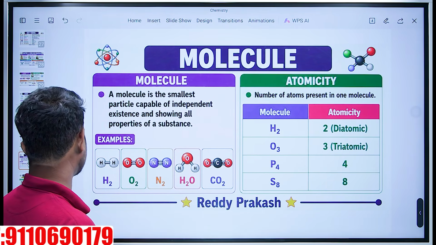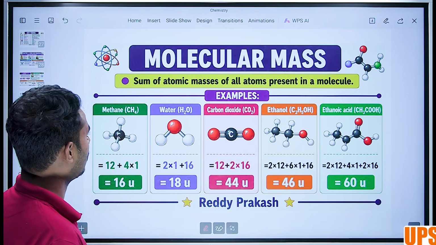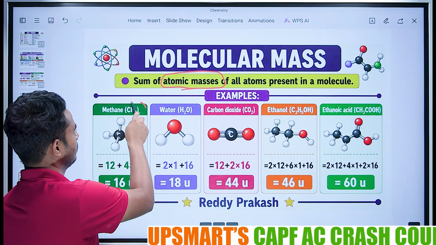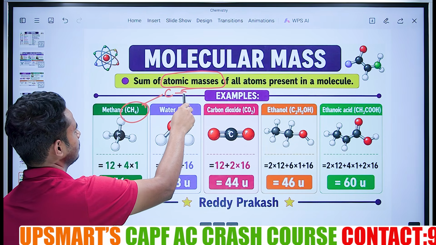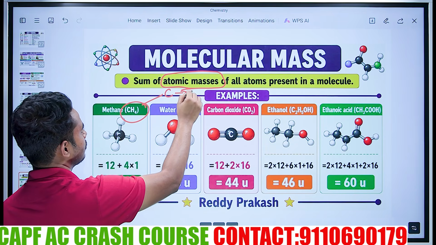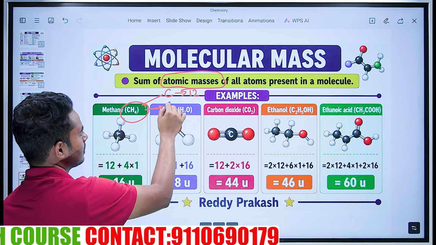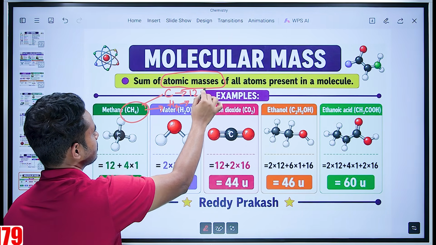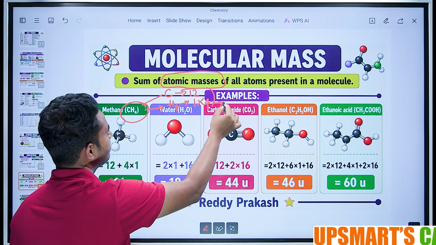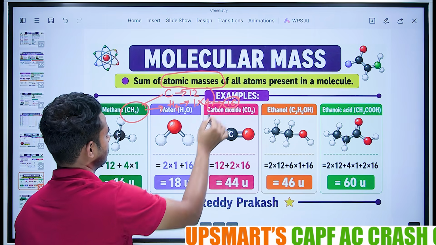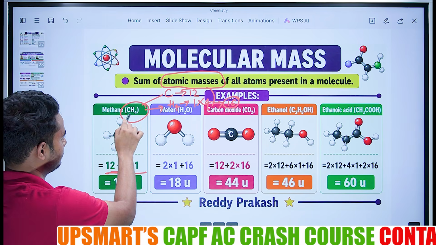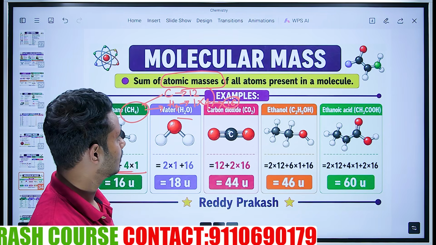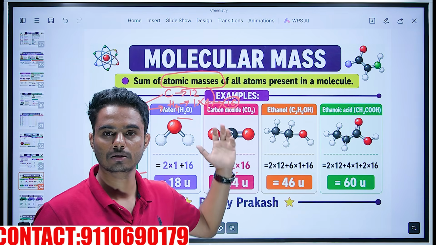Then what is molecular mass, sir? The sum of all the atomic masses of atoms. If it is CH4, the sum of carbon's atomic mass is 12. H4 means H's atomic mass is 1, but we have 4 hydrogens. So the molecular mass of CH4 is 12 plus 4, that is 16. Methane. Water, 2 plus 16 for oxygen. Similarly, other things. These are called molecular mass.